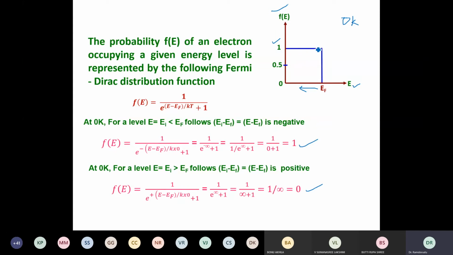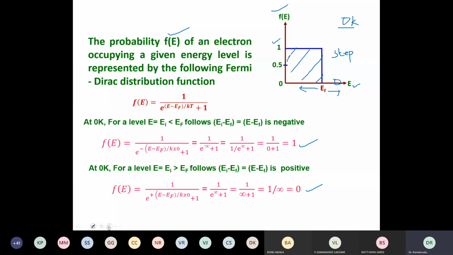Therefore, I say up to EF, all the levels are filled. So the probability distribution function f of E at 0K is a step function. You studied step functions in mathematics. Exactly, the probability of finding is definite when the energy E taken is less than EF. If the EI, the level chosen, is more than EF, then the probability is 0.